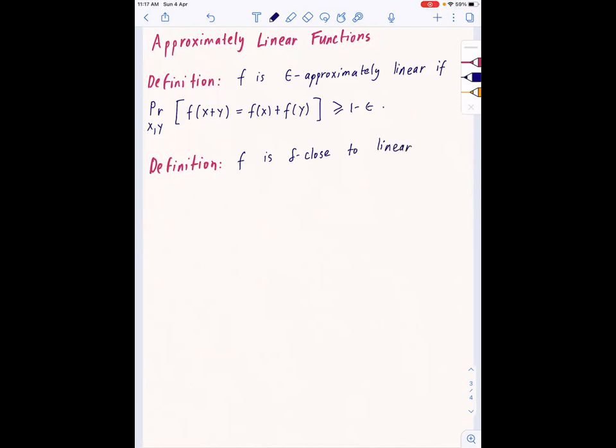So linear, if there is a linear function g, so we know what all the linear functions are from the previous page. They're just given by dot product with some fixed vector in {0,1}^n, such that, is there a fixed vector such that the probability over all x that f of x equals g of x is greater than 1 minus delta.